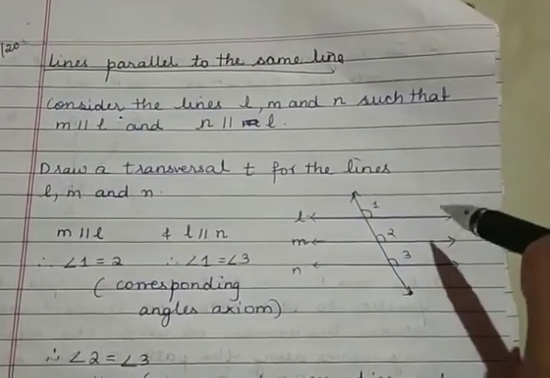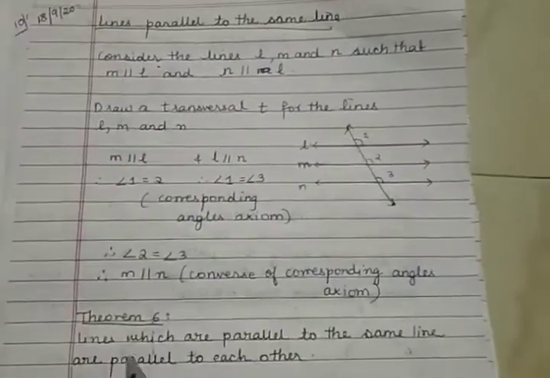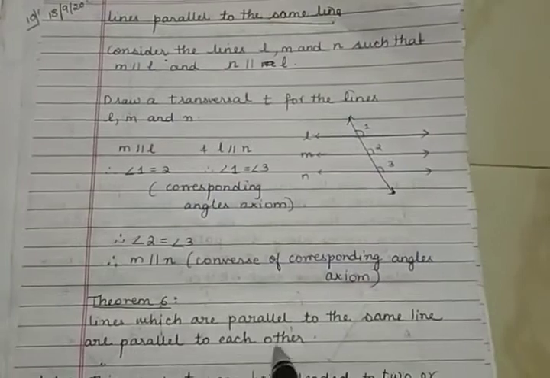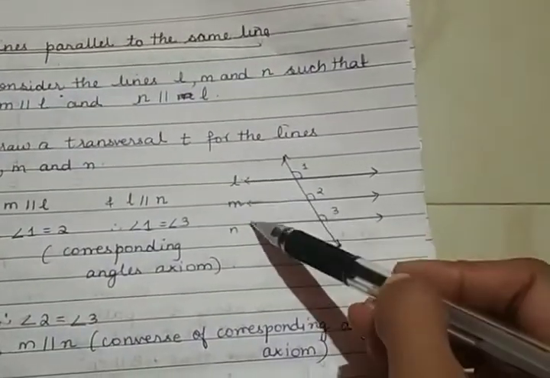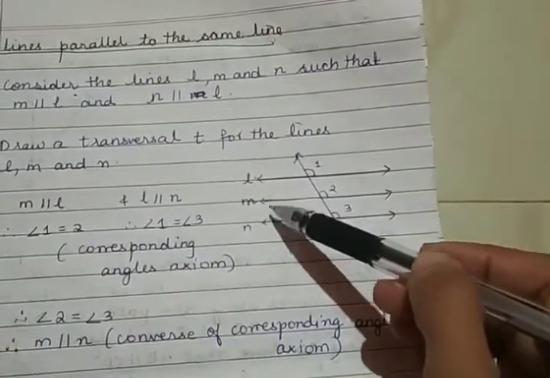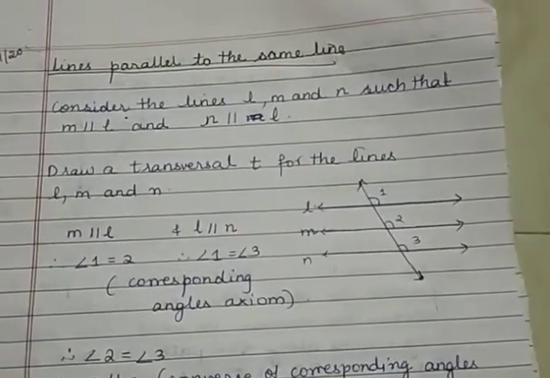Then what the theorem says is that lines which are parallel to the same line are parallel to each other. So this line is also parallel to this line and this line also is parallel to this line, right? Then these two lines also should be parallel. So that is what the theorem says.